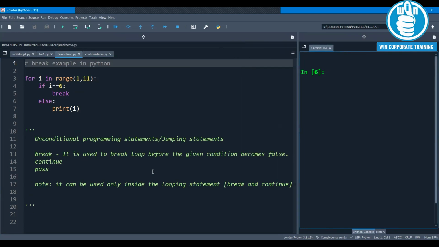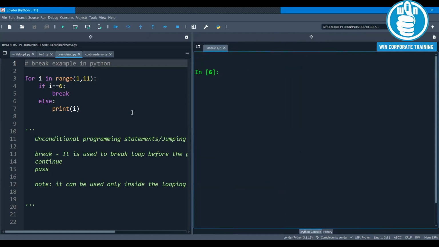Then we have continue, and also the pass statement. One more important thing to understand here is that the break statement and continue statement can be used only inside a looping statement.